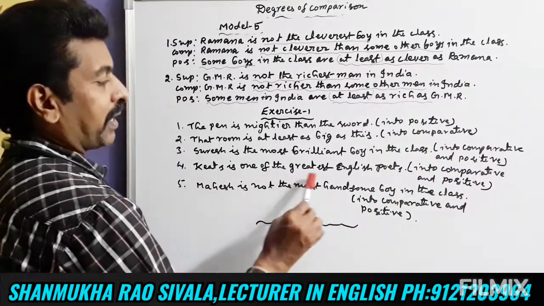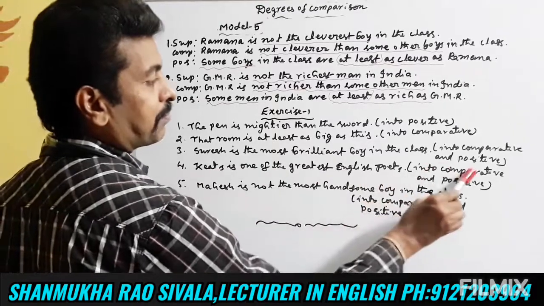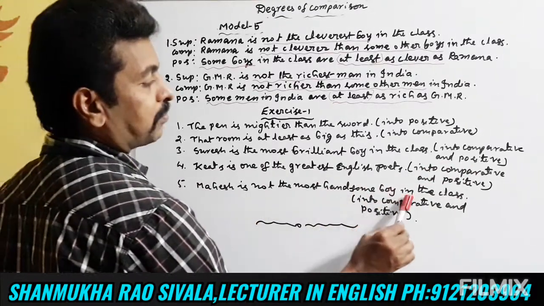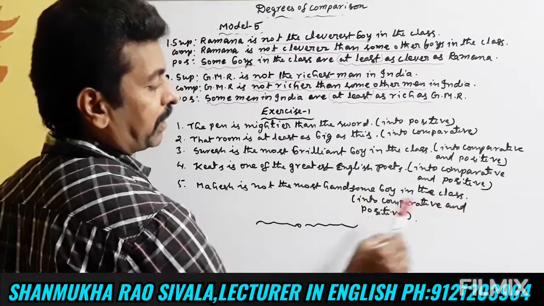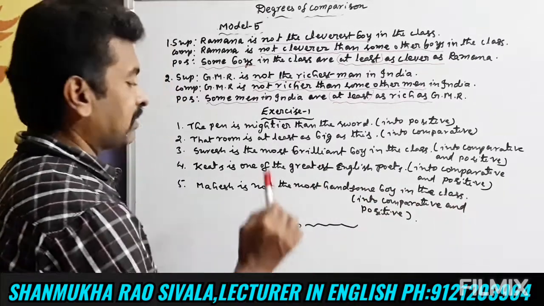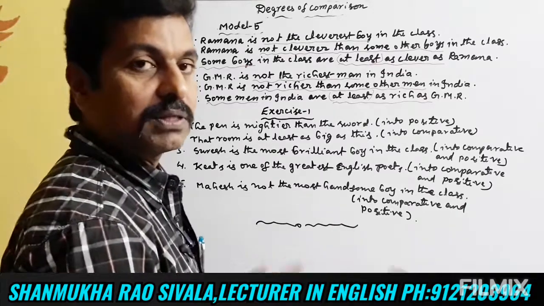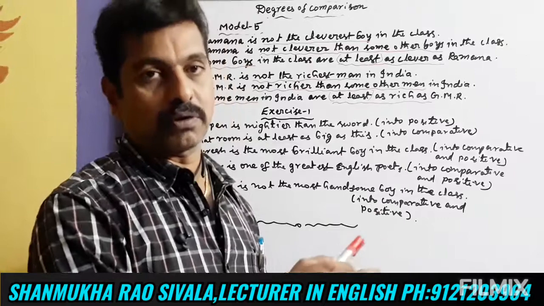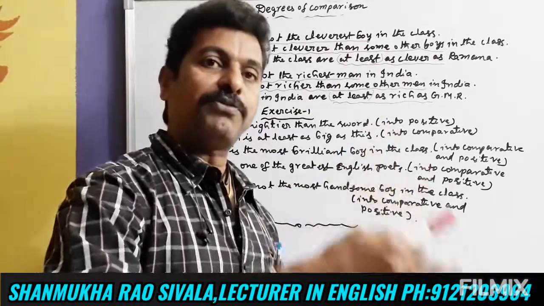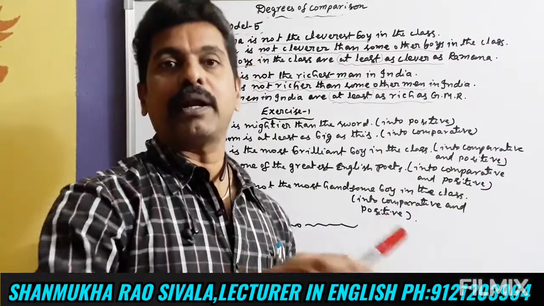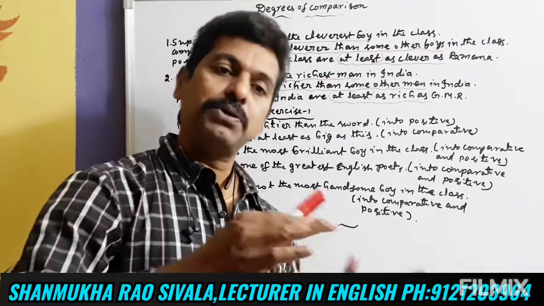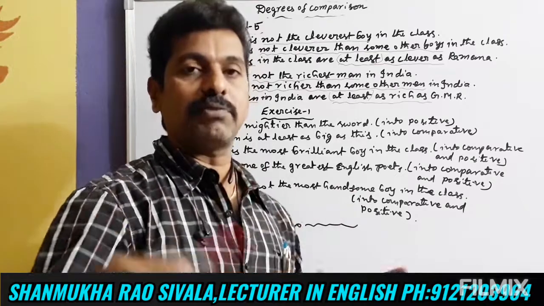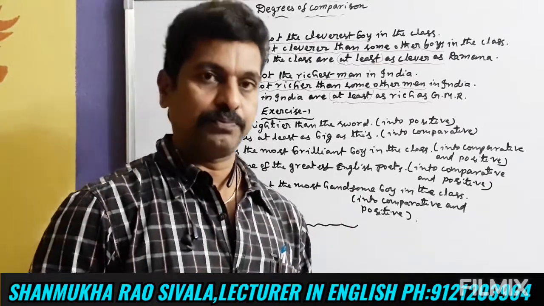Keats is one of the greatest English poets, into comparative and positive. Mahesh is not the most handsome boy in the class, into comparative and positive. You write answers for all these sentences. You can test yourself, check yourself whether you understood or not. Okay friends, if you follow them carefully, you can understand all these 5 models. You can use them in your day-to-day life and conversation, in written as well as spoken English.